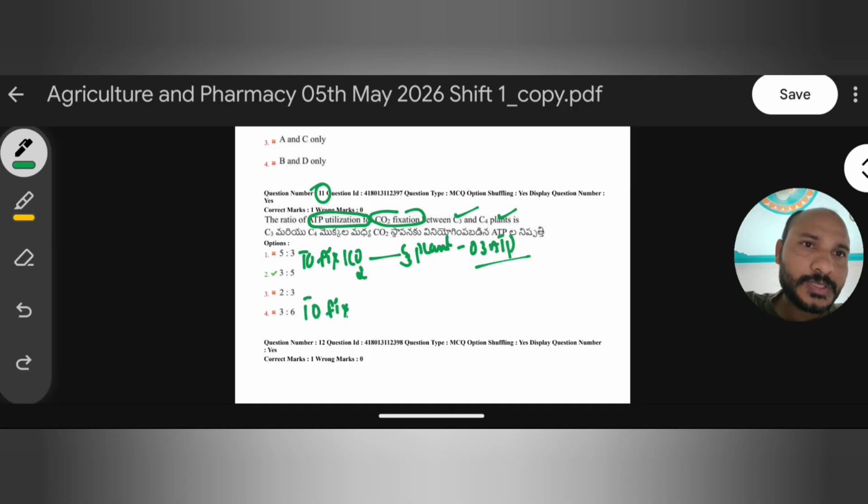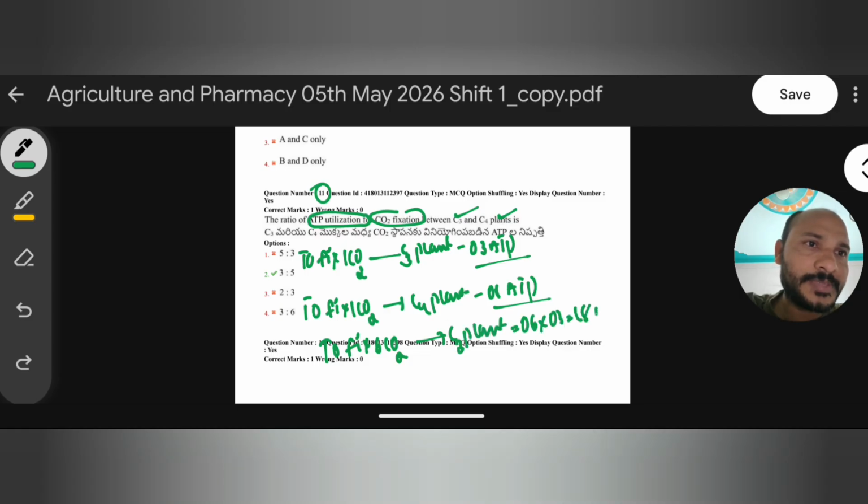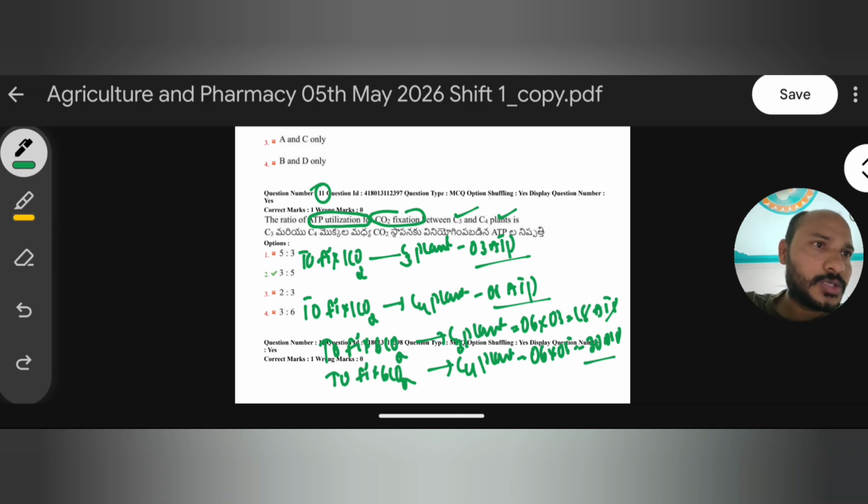To fix one carbon dioxide in a C4 plant, it requires 5 ATPs. For example, to fix 6 molecules of carbon dioxide in a C3 plant, it requires 6 into 3, so 18 ATPs. To fix 6 molecules in a C4 plant, it requires 6 into 5, 30 ATPs.